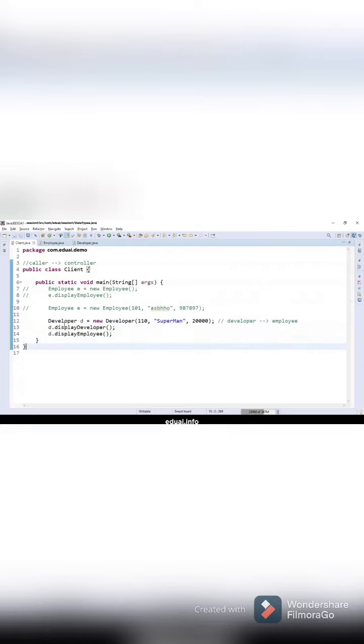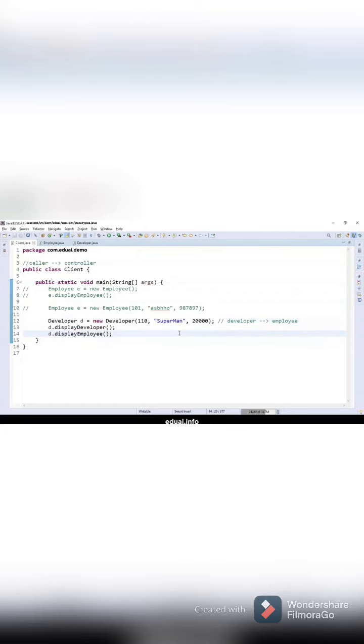How is that happening? Let me come back to my client, my caller. Look at the developer: d is equal to new developer. This has started giving you an error. Why? Because there is no default constructor now. Do you have a default constructor here? In developer, no default constructor. There is only a parameterized constructor. So you need to invoke the parameterized constructor: say 1110, and then I'm writing Superman, and then $20,000, something like this. Can you see this?